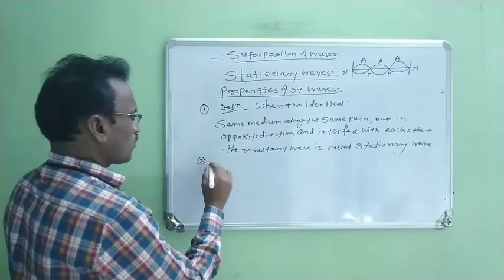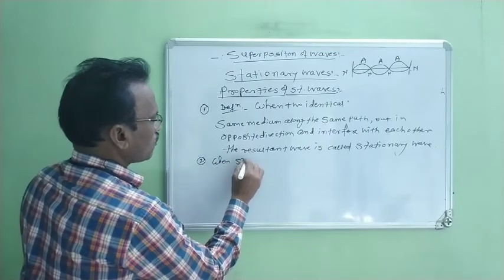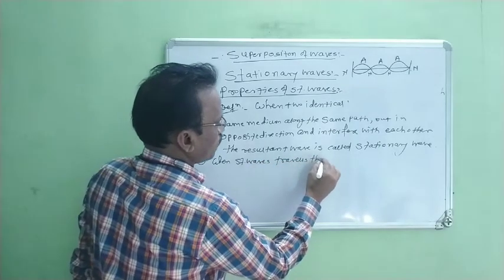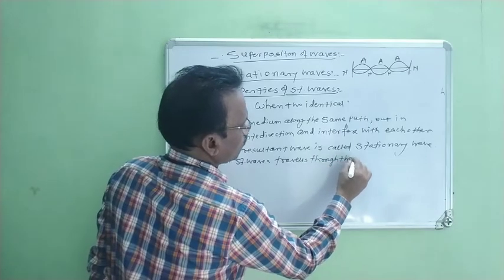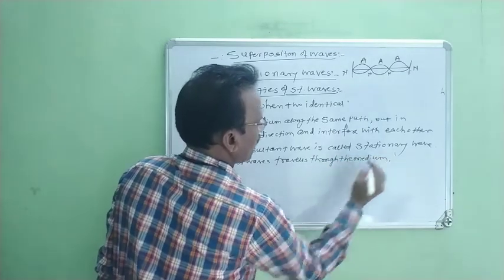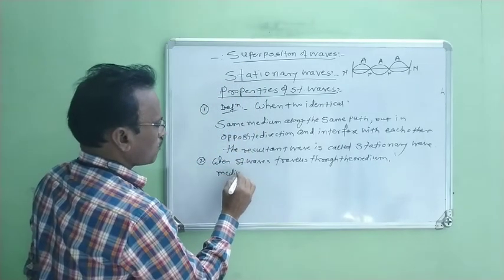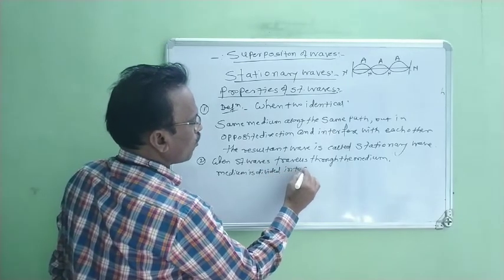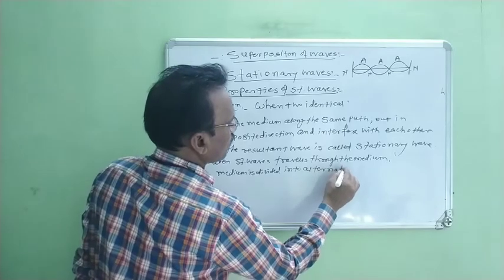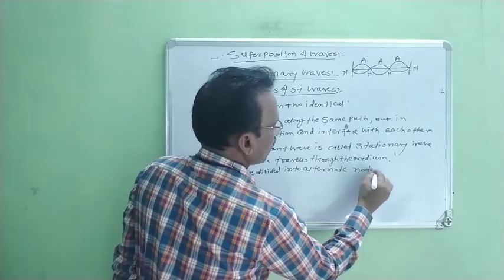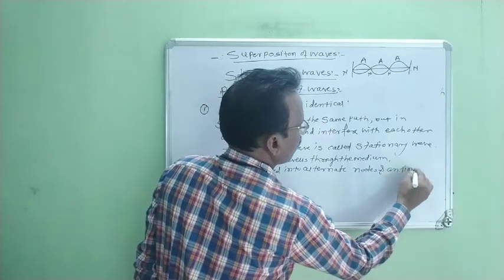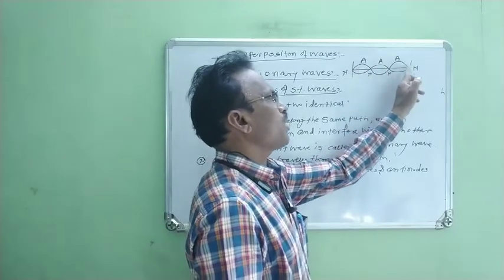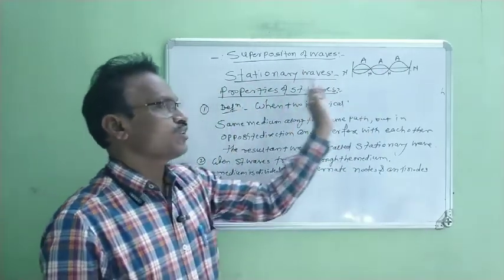Therefore, the second property is: when stationary waves travel through the medium, the medium is divided into alternate nodes and antinodes. Therefore, nodes, antinodes, nodes, antinodes are produced when these waves are traveling through the medium.